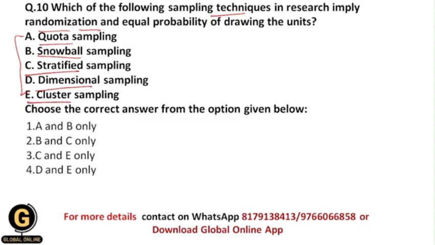The probability sampling procedures here are stratified and cluster sampling. As we have seen in this video, quota and snowball sampling are all non-probability sampling. The remaining options are stratified and cluster sampling, and those are the probability sampling techniques. So your correct answer should be C and E only, stratified and cluster sampling.